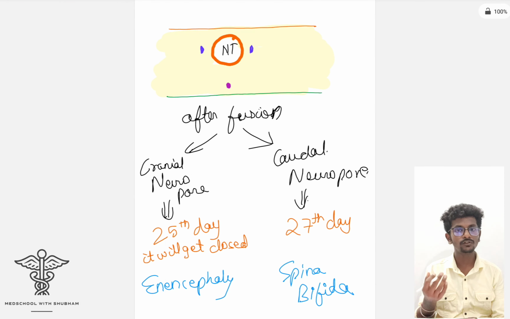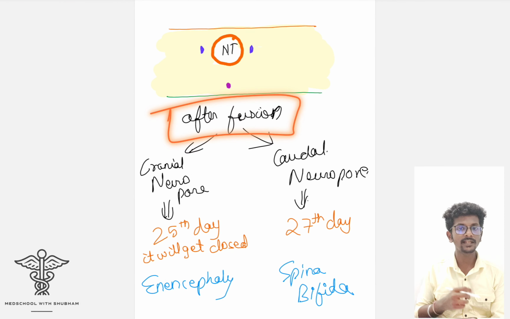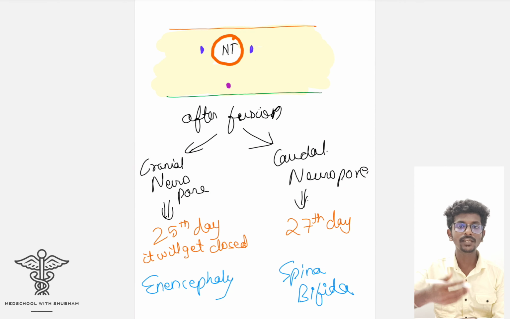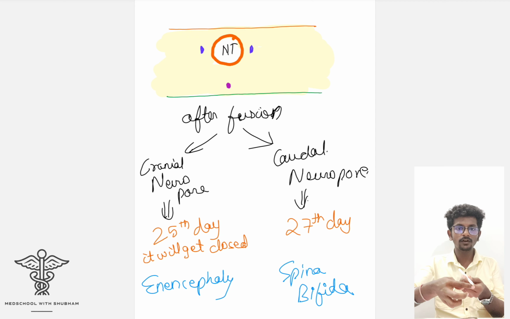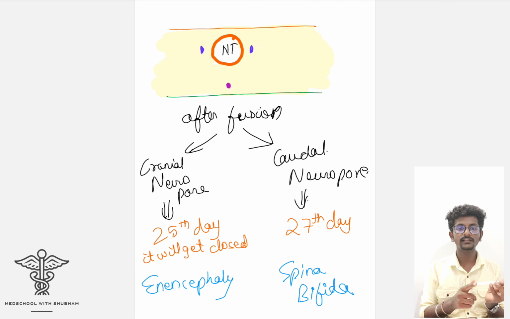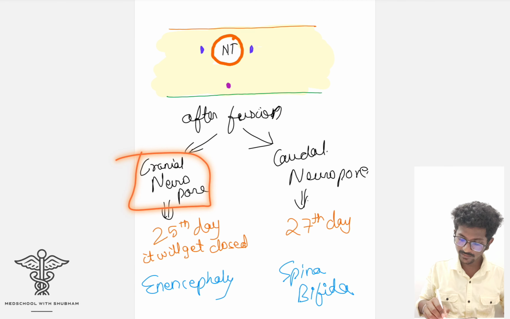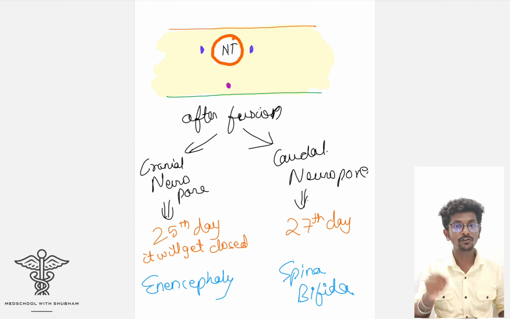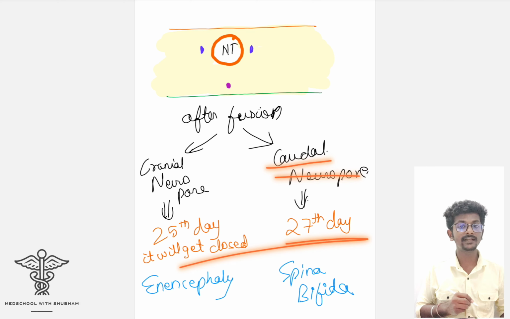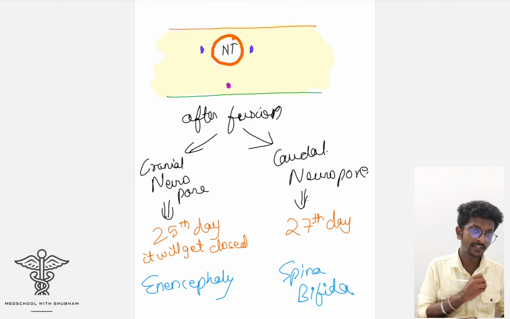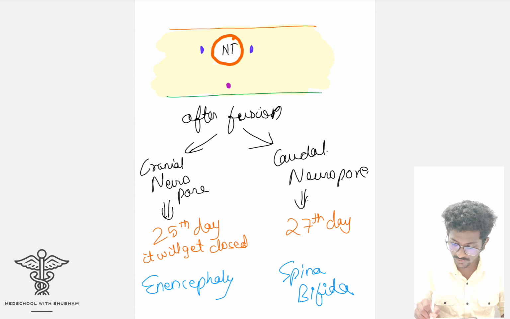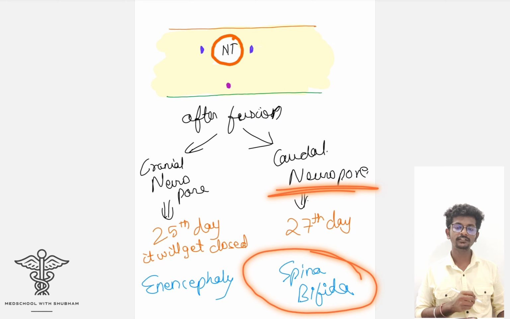Closing of the neural tube. Then after fusion we will get two neuropores, the cranial neuropore and the caudal neuropore. What is a neuropore? The two openings of the neural tube. The one towards the cranial end is called the cranial neuropore, and the one towards the caudal end is called the caudal neuropore. These neuropores are to be closed. The cranial will close on the 25th day and the caudal will close on the 27th day of development. If the cranial neuropore doesn't close, it will cause anencephaly, and if the caudal neuropore doesn't close, it will cause spina bifida.